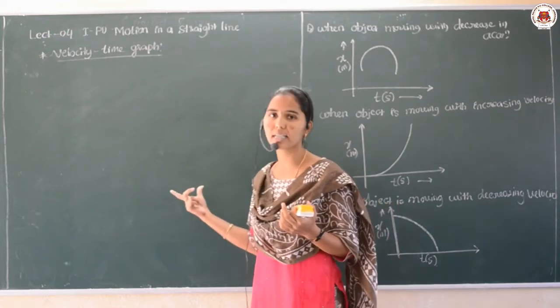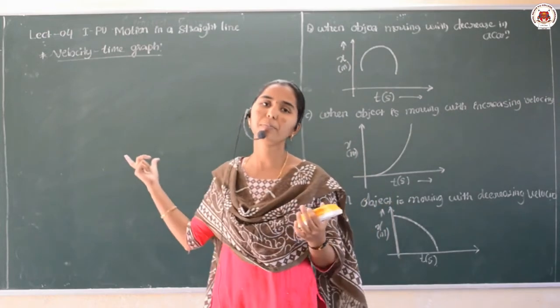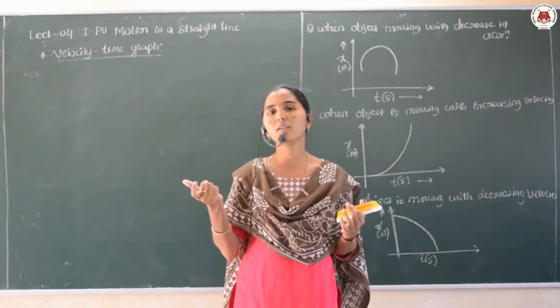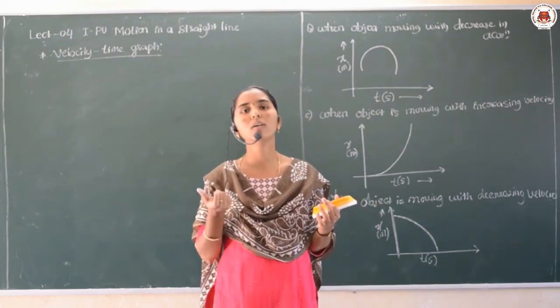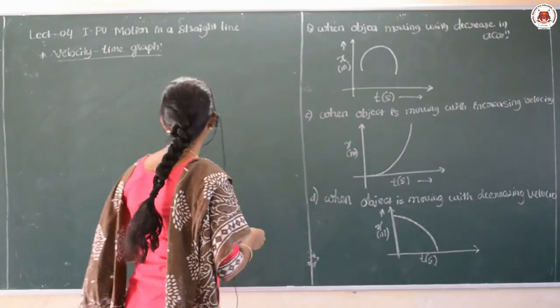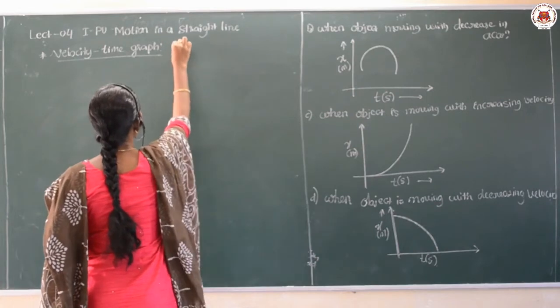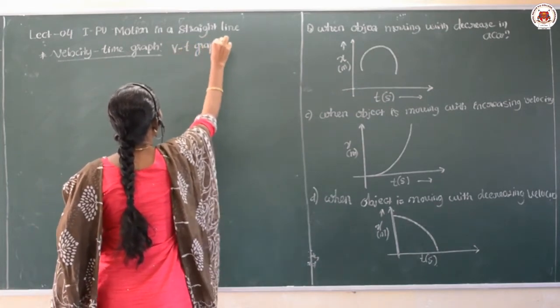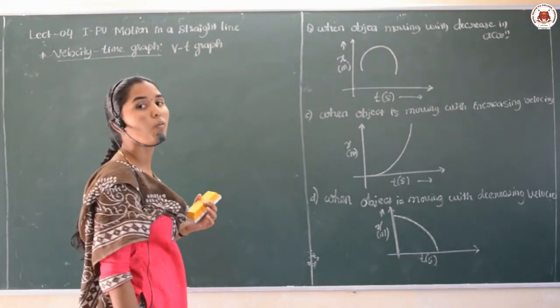See how we discussed the position time graph. Similarly, here the velocity time graph is there. Instead of the position, the velocity of an object will be used here. In simple terms we can also call it the VT graph.